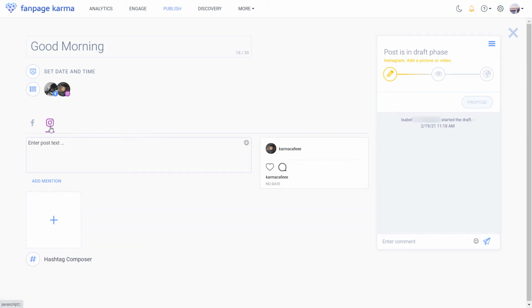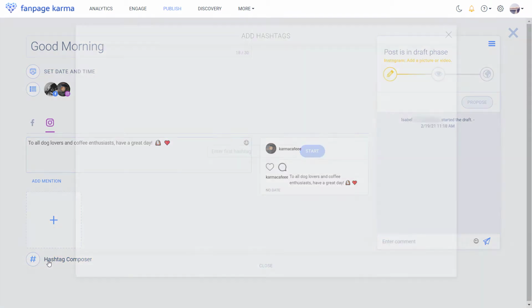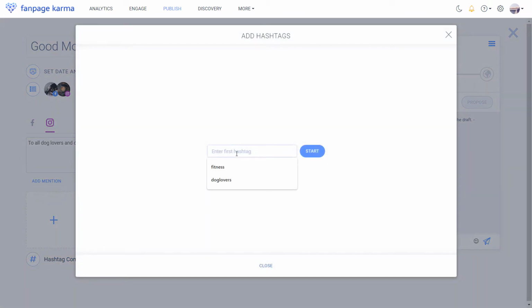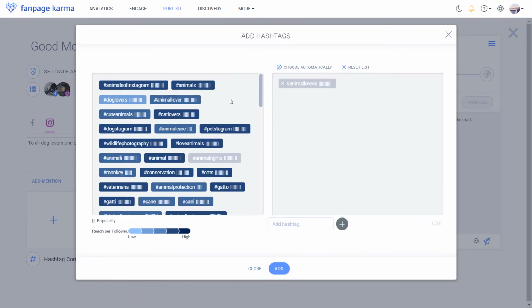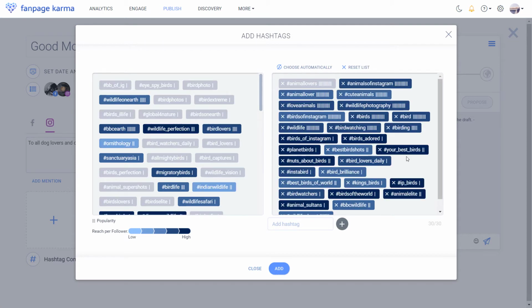For Instagram, I just add the same caption, but here I'd like to add some hashtags because they're very important to gain more organic reach, and that's what the hashtag composer is for. You just have to suggest the first hashtag, and the composer will give you the most relevant hashtags connected to it. Now you can pick the hashtags manually or click on Choose Automatically to get the 30 most relevant hashtags with one click. Then you can add them to your post.